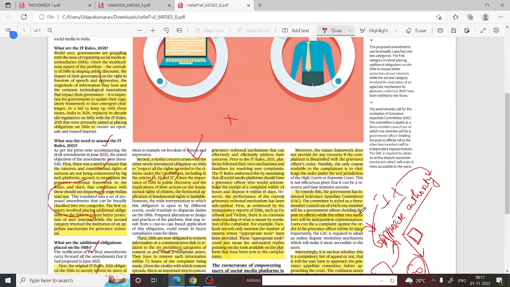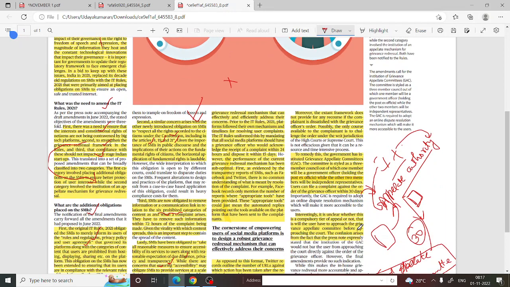Moreover, the extant framework does not provide any recourse if the complainant is dissatisfied with the grievance officer's order. So if the officer's way of solving is not adequate, we don't know what next step we have to take. To remedy this, the government has appointed a grievance appellate committee that will be looking after the past details of the officers on record.